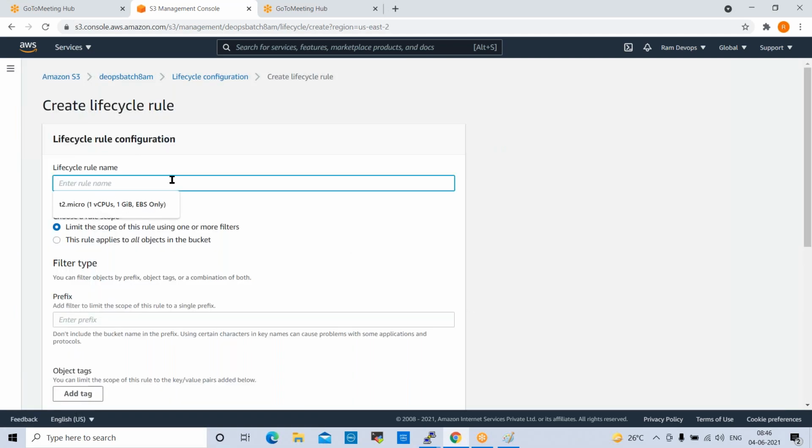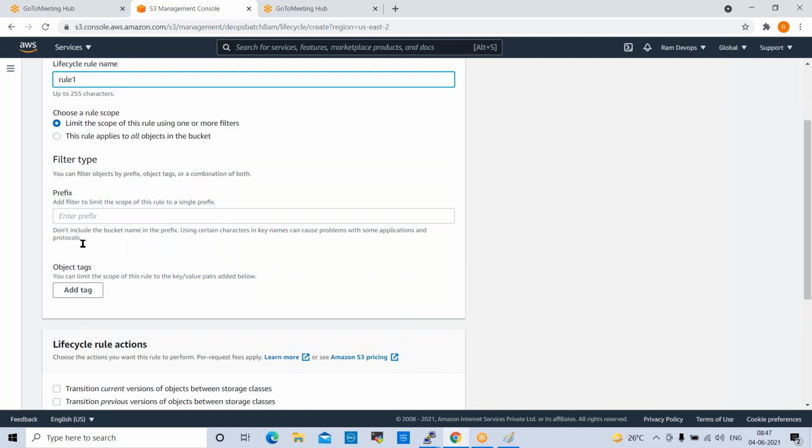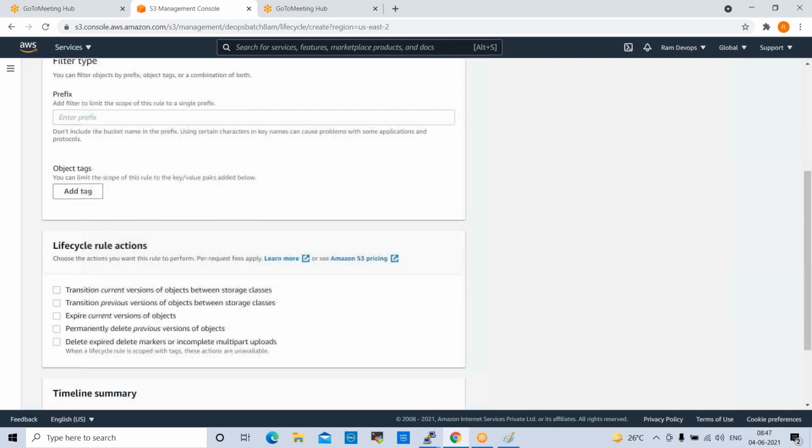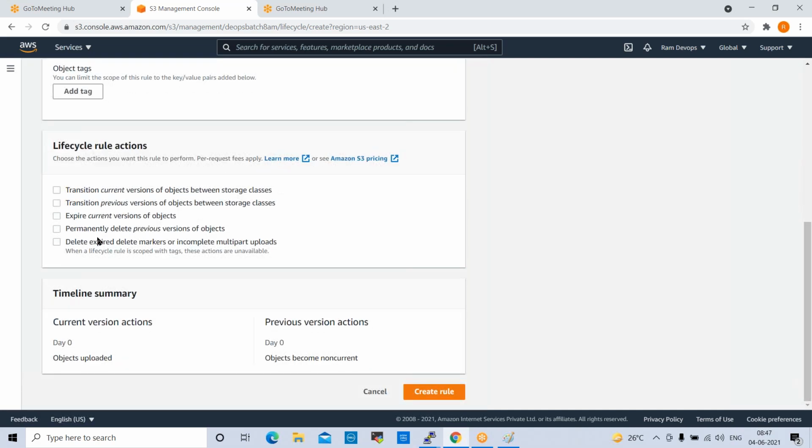For the lifecycle rule name, we can give something like rule one. Go down here. A prefix is not required. Go down to Lifecycle rule actions. What actions are we going to perform? The first is transition current versions of objects between storage classes. Current versions means the latest data, but we don't require this. The second is transition previous versions of objects between storage classes. Previous versions means old data.